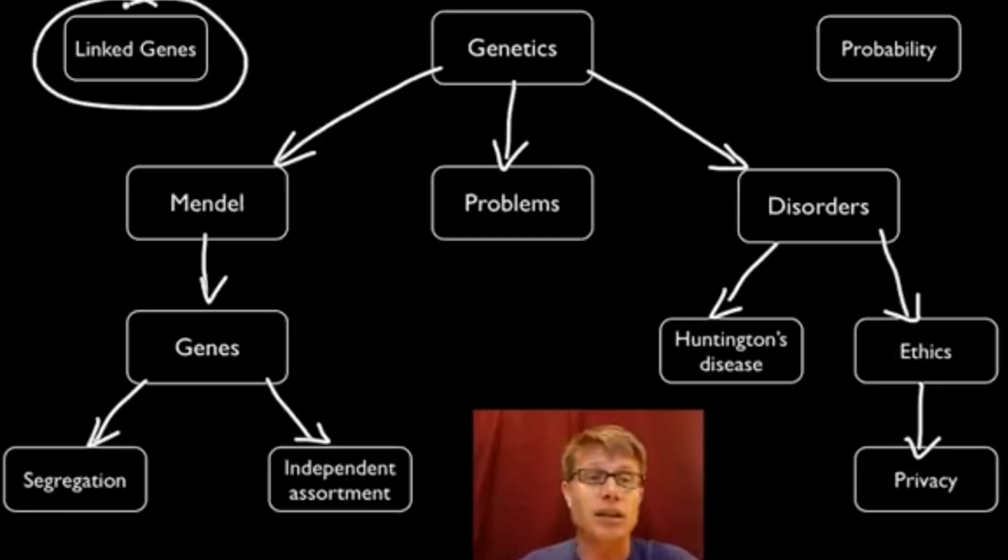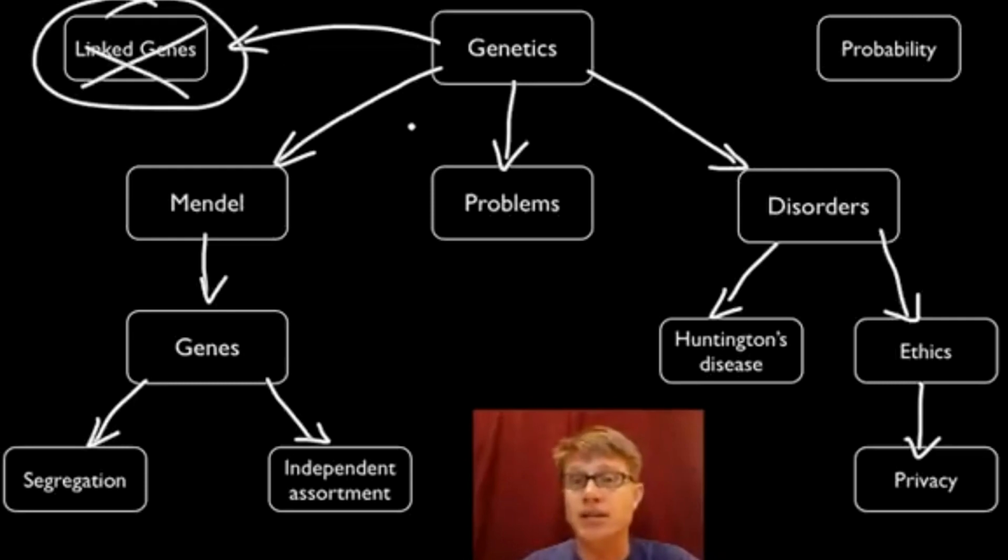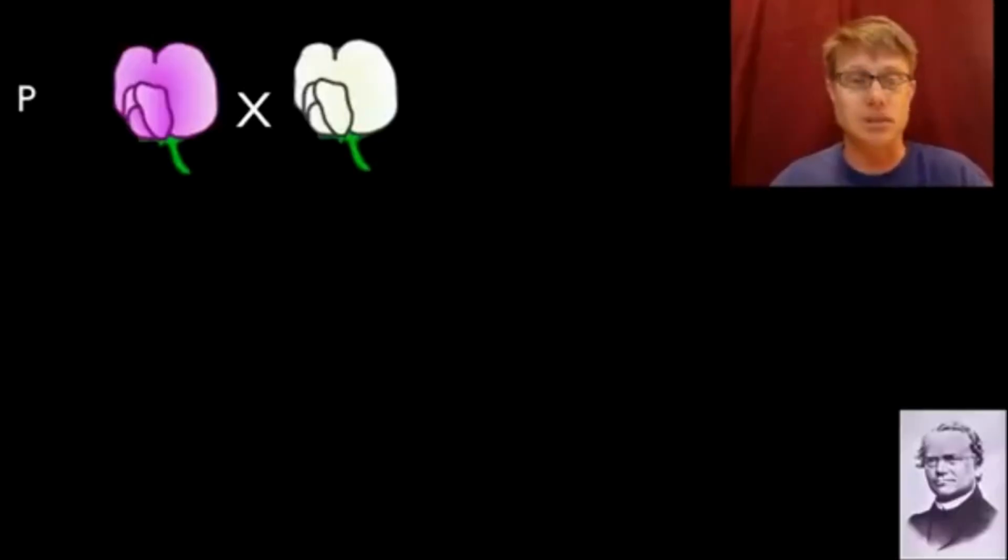Now, what won't I be talking about? I won't be talking about linked genes. In other words, if genes are ever on the same chromosome or on a sex chromosome or caused by multiple genes, it gets really complex. And so I'll talk about those in the next podcast on advanced genetics. But know this, that simple Mendelian genetics, the rules are simple rules of math, rules of probability. And if you understand those and how to do the first cross that I show you, you should do well in most any of the crosses you get in genetics.